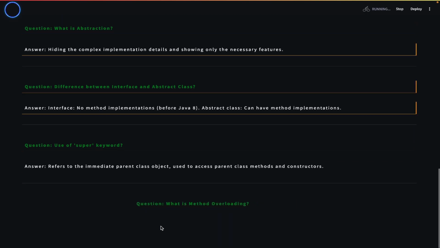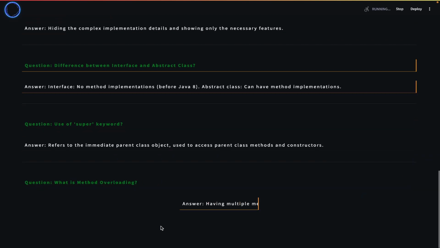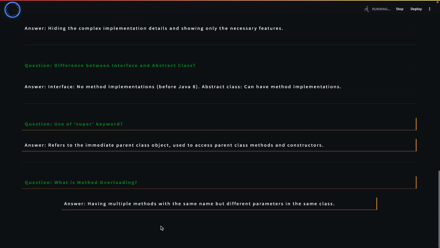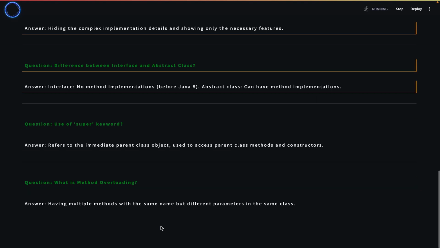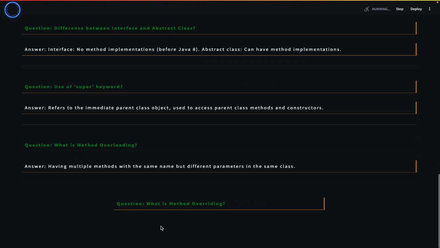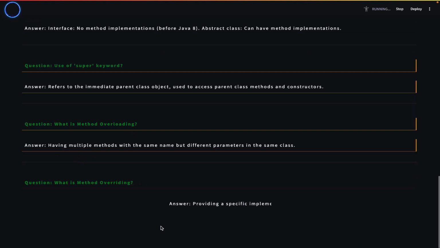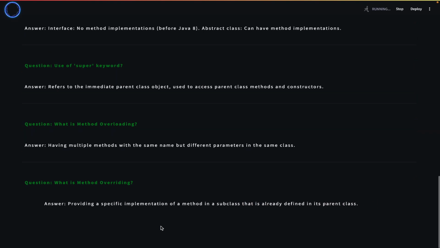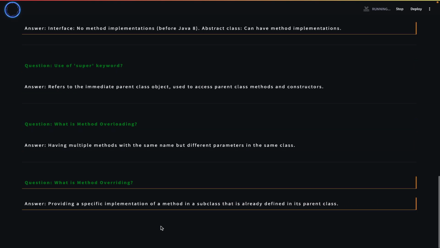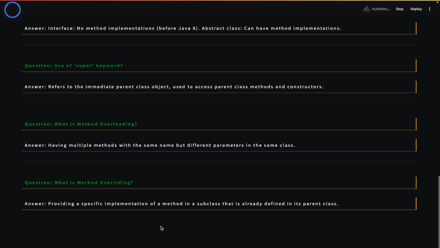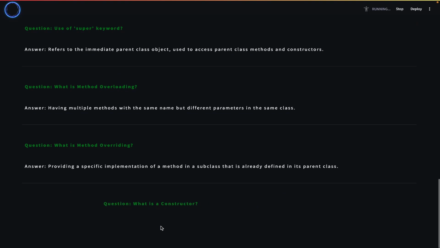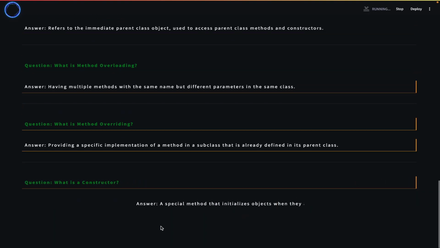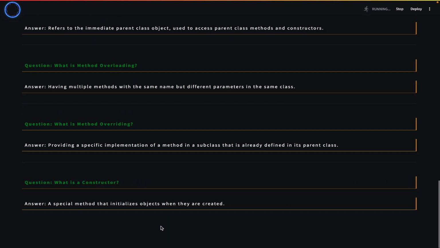What is method overloading? Having multiple methods with the same name but different parameters in the same class. What is method overriding? Providing a specific implementation of a method in a subclass that is already defined in its parent class. What is a constructor? A special method that initializes objects when they are created.